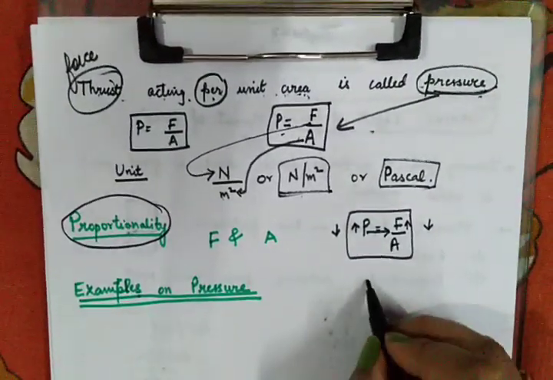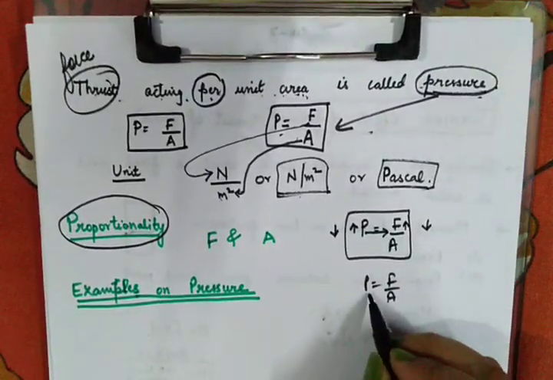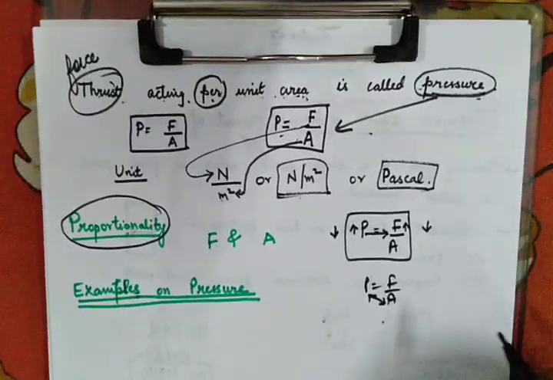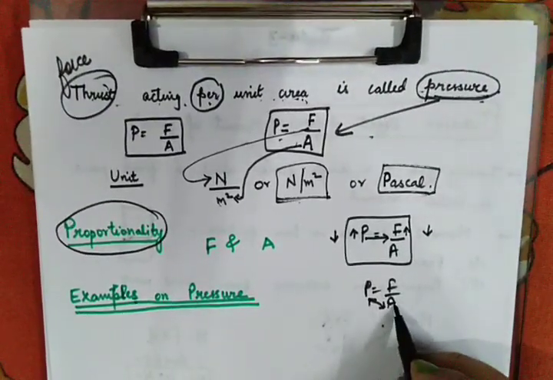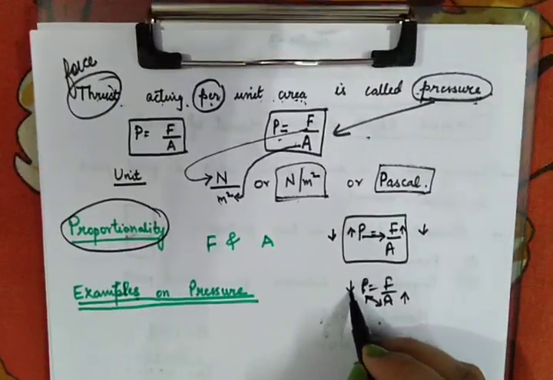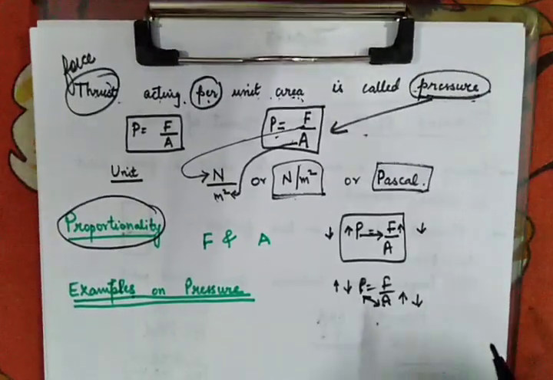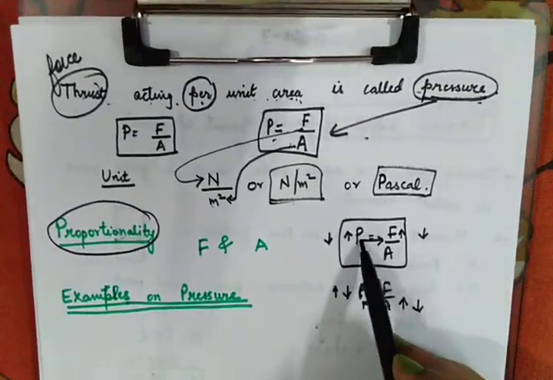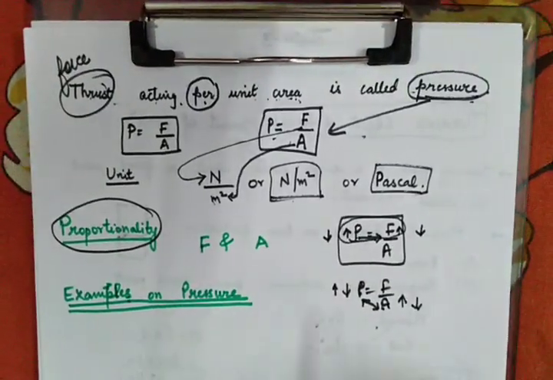But if in that formula something is written in the denominator, these two things actually have an opposite relation. If area is high, pressure will be low. If area is low, pressure will be high. So when things are directly related, they are dependent directly.